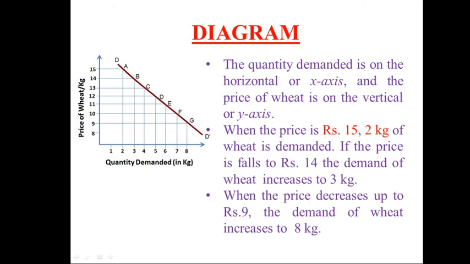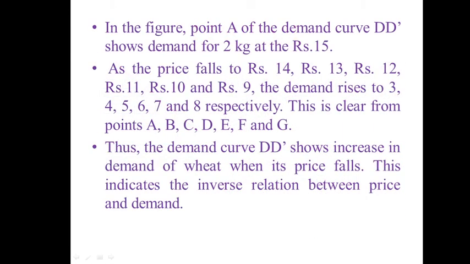This is clear from points A, B, C, D, E, F and G. Thus, the demand curve D dash shows an increase in demand for wheat when its price falls. This indicates the inverse relationship between price and demand.